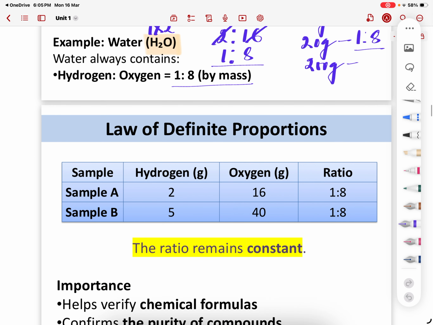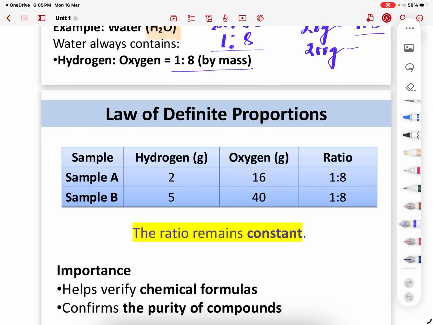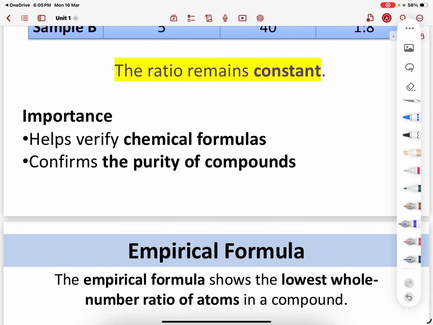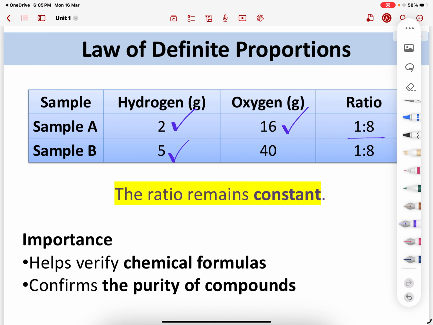All right. So look here, another example. As I was talking about, sample A has 2 grams of hydrogen and 16 grams of oxygen. So ratio is 1 is to 8. On the other hand, if you have 5 grams of hydrogen and 40 grams of oxygen, the ratio is still 1 is to 8. The ratio must remain constant.